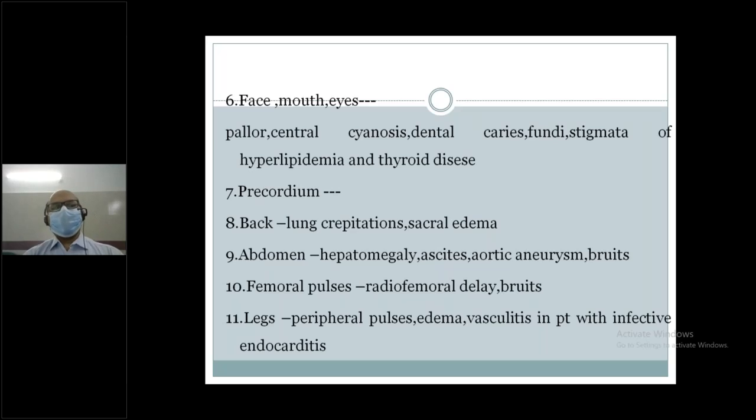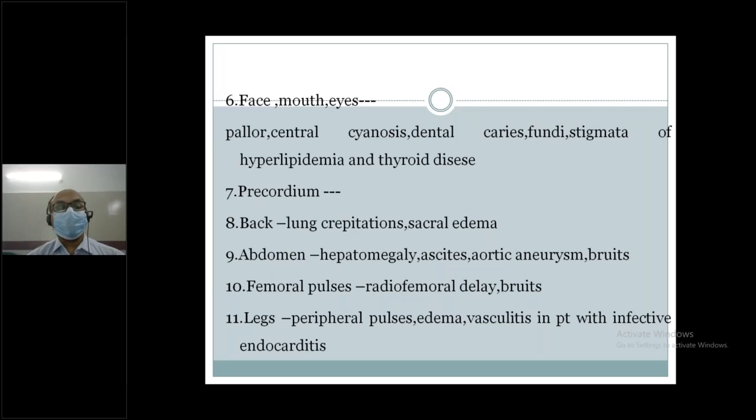And back: usually lung crepitation and sacral edema. Bilateral crepitation of the lung field is an important differential diagnosis of cardiogenic pulmonary edema. And sacral edema usually indicates that the patient has heart failure when the patient is bedridden. Examine the abdomen: you will get hepatomegaly, ascites, aortic aneurysm, or hepatomegaly, usually tender hepatomegaly in case of congestive cardiac failure.